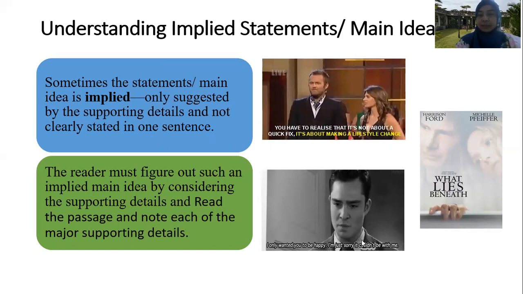Then we'll see this picture below. The sentence is, "I only want you to be happy. But I'm just sorry it could not be with me." It's implied information. If we wanted to write it in text, it would be a very long explanation.